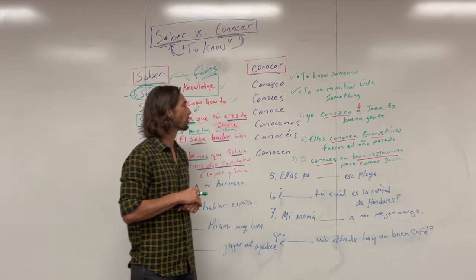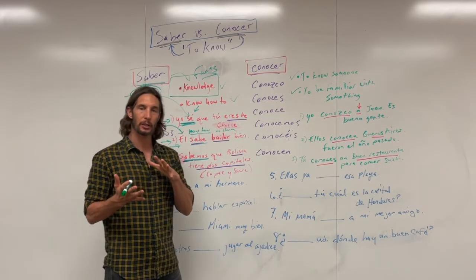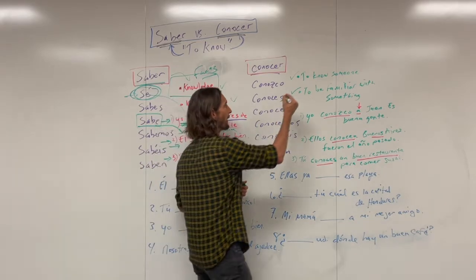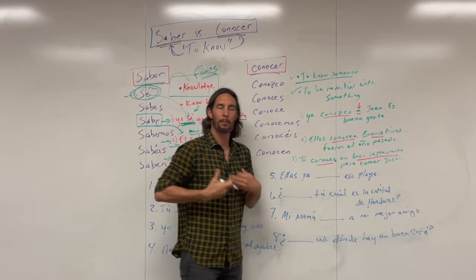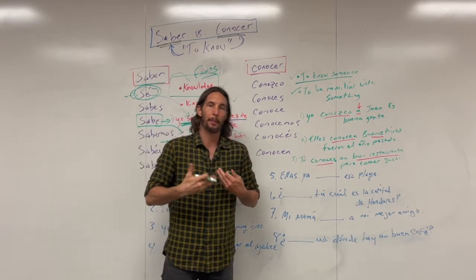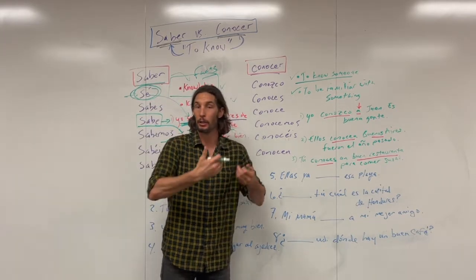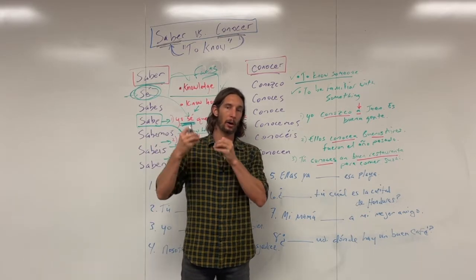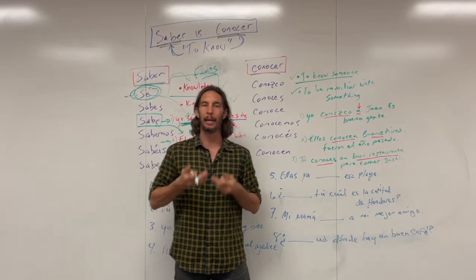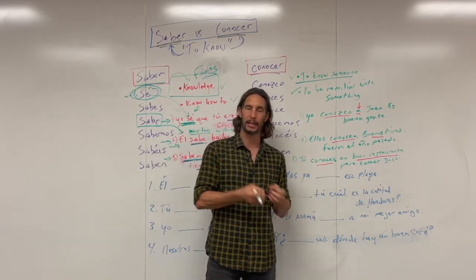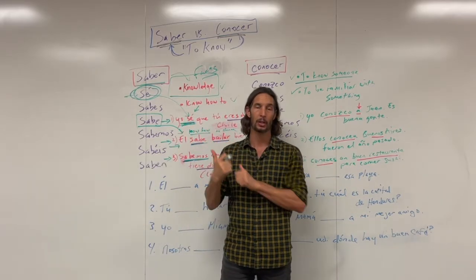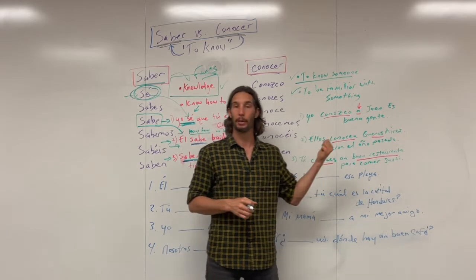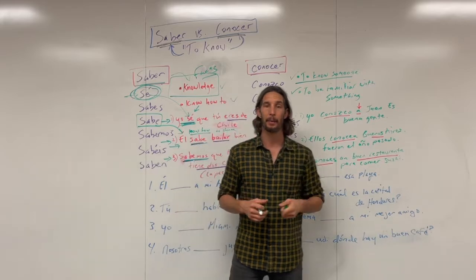Now, I want to come over here to conocer, because that's going to be used differently. And with conocer, it's to know someone. It's more personal, right? So you know a person, right? Like you've met someone and you know them, right? Like not knowing the name of the president of a country. That's knowledge. That's saber, right? Rather, knowing that president personally would be conocer, right?